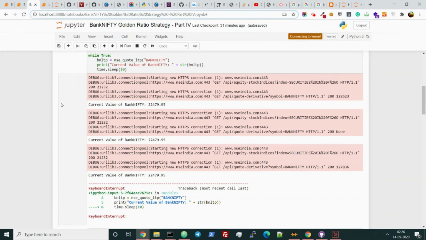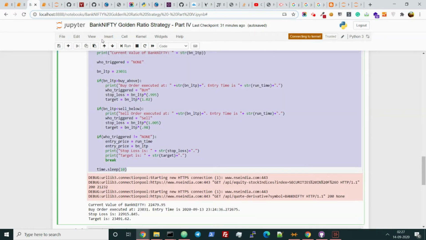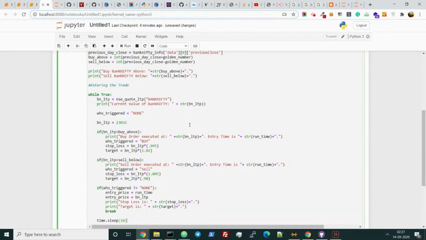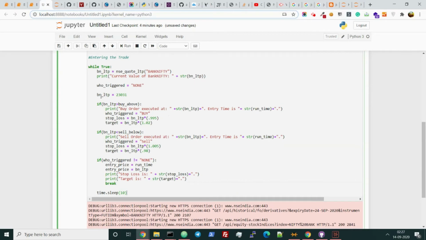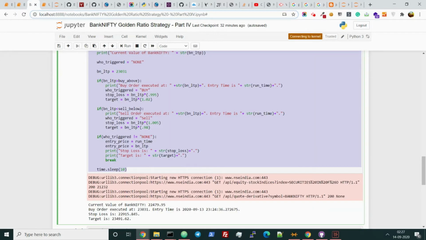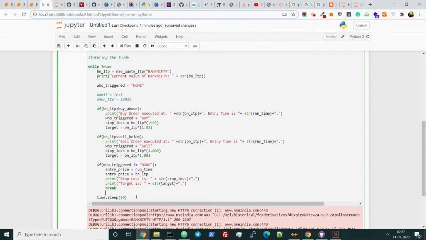Now we are moving to the next zone. Let me just copy the code. I'm writing at the same pace. So this is the code of entering the trade, and we have kept our BNLTP at this one. So we need to remove this one. Let me just write Amit test. Fine. And also managing the trade.